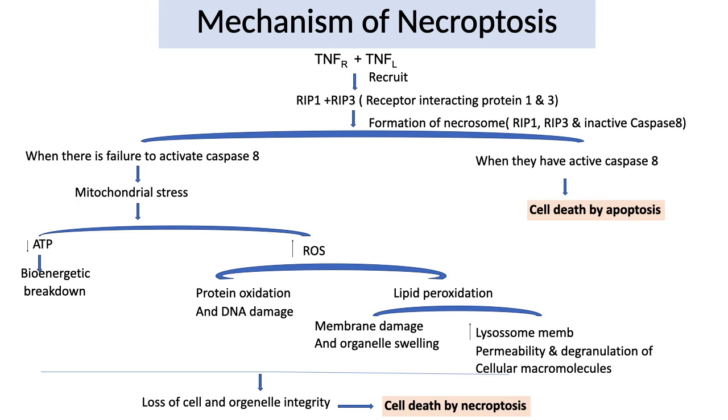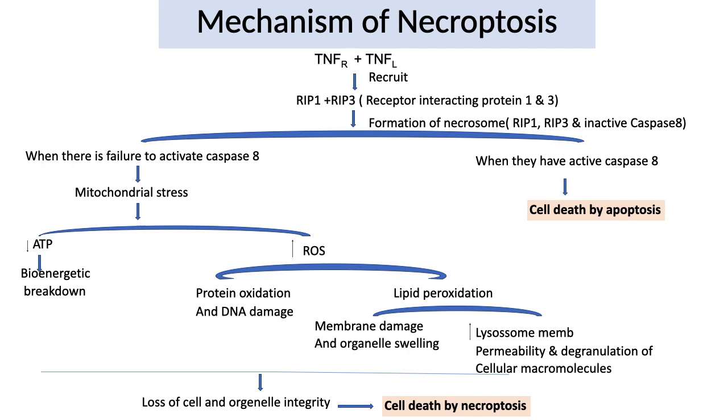When tumor necrosis factor receptor combines with tumor necrosis factor ligand, this will recruit two important proteins called RIP1 and RIP3. So what is the full form of RIP? It is receptor interacting protein 1 and 3. Up to this stage, this happens in both apoptosis and necroptosis. This is the same pathway occurring in both. From here onward, the pathway diversifies. After this point, the condition depends on whether they combine with active caspase 8 or not.